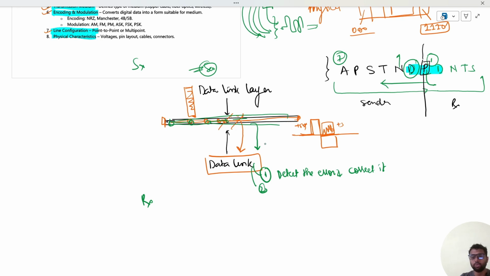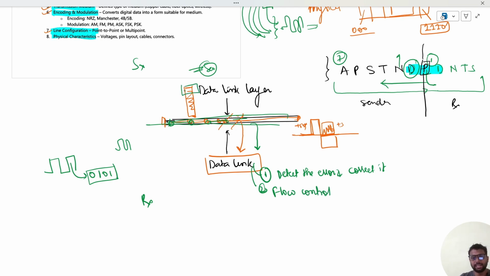The receiver is not able to process things as fast as they arrive. What will it do at the receiver end? It will receive this signal, so it has to convert it back to 0101. That is, decoding has to be done at the receiver end. But the receiver is not able to process that very fast. That means the speed at which the encoding is taking place and the bits are transmitted, the receiver is not able to process at the same speed. It is slow. In that case, flow control is required between the sender and the receiver.